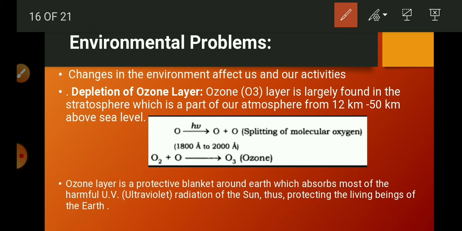It acts as a protective blanket around Earth and absorbs most of the harmful UV radiation of the sun. And so it is called Earth's protective umbrella. And thus it protects living organisms from harmful UV radiation. It protects our life from different health hazards like skin cancer, cataract in eyes, weak immune system, destruction of plants, etc. The amount of ozone in the atmosphere began to drop sharply in the 1980s.